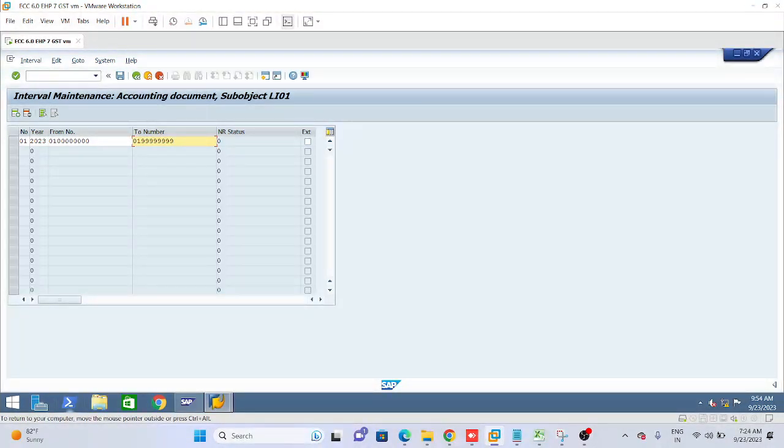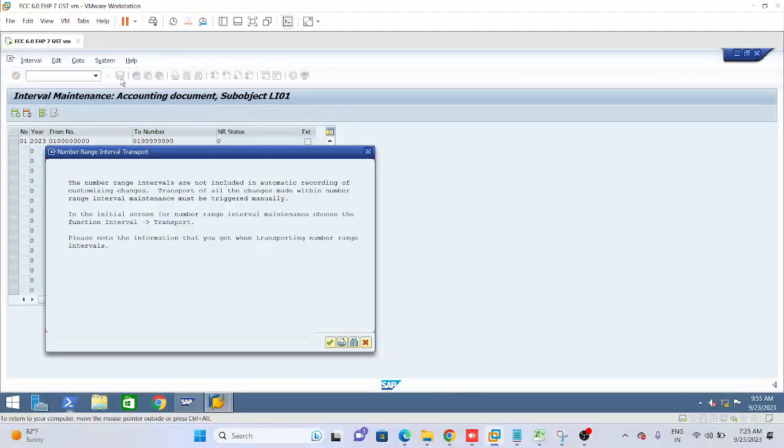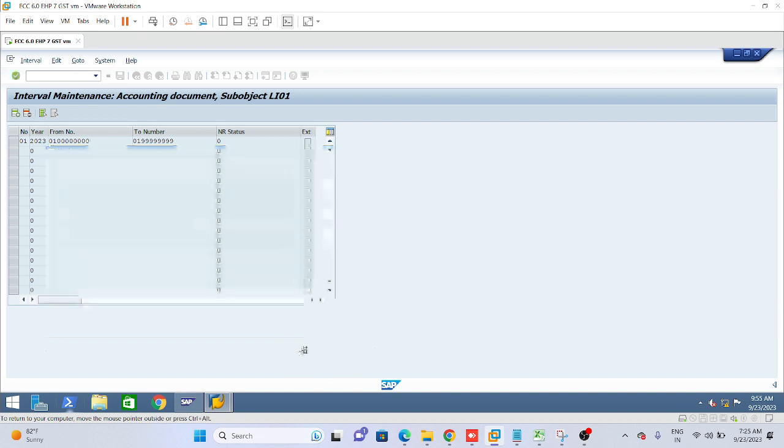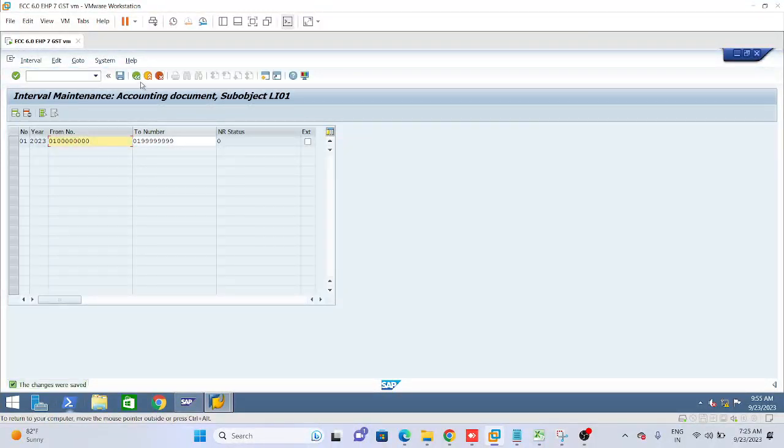Number range means range 01. This 01 is the number range key, right? The key which we are giving in the document type. It is the same key which we have assigned in SA. You remember in SA we have number range key 01 assigned. Same key we are giving here, and with reference to this key we are assigning the number range: 01 with 8 zeros, to 01 with 8 nines, and simply save it. This is our internal number range, because internally in SAP it will be used.